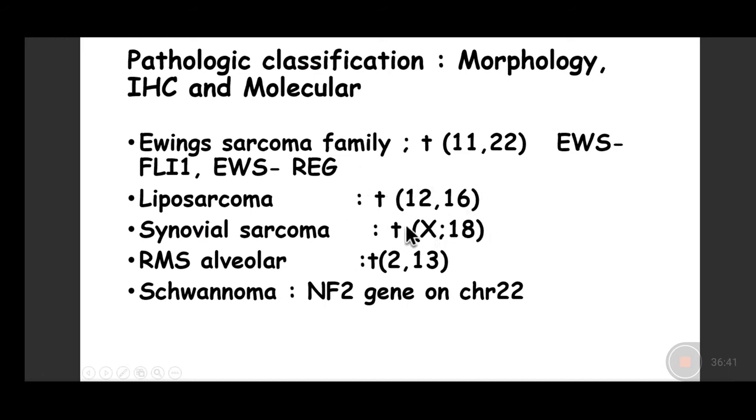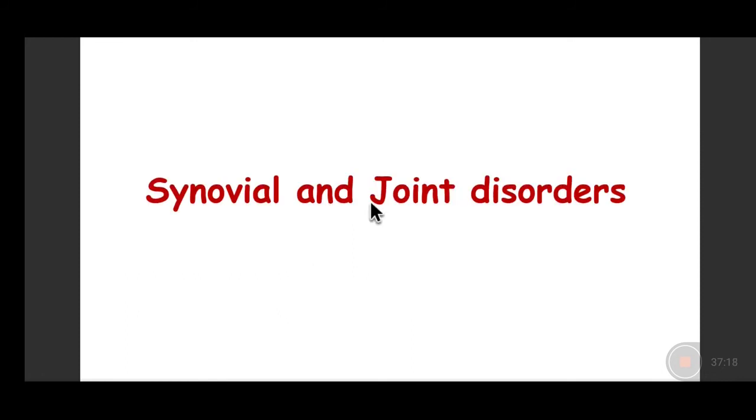Liposarcomas have a characteristic translocation of 12;16. Synovial sarcomas have a characteristic signature translocation between chromosome X and chromosome 18. And alveolar rhabdomyosarcomas show translocation between chromosome 2 and chromosome 13. And schwannoma is associated with neurofibromatosis 2 gene on chromosome 22. So the above four are sometimes also called the translocation sarcomas because they are all associated with translocation of the genes.